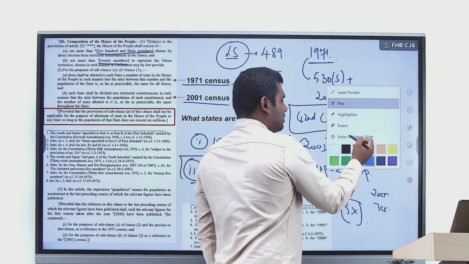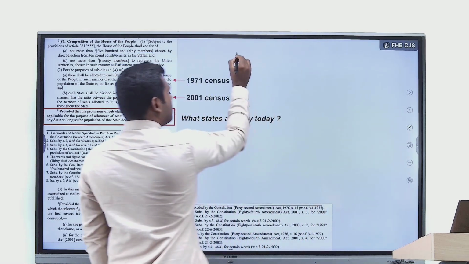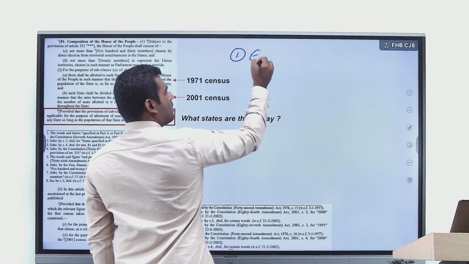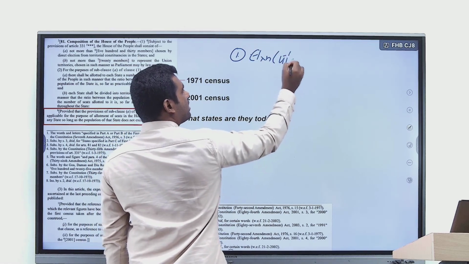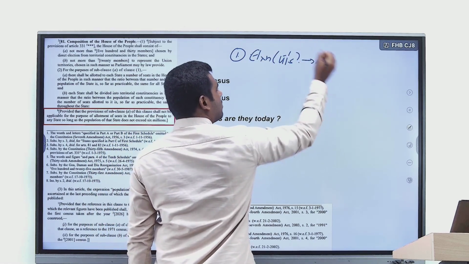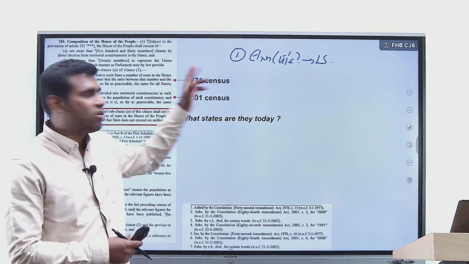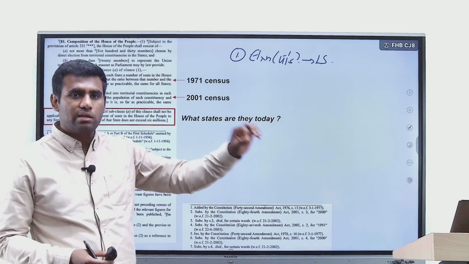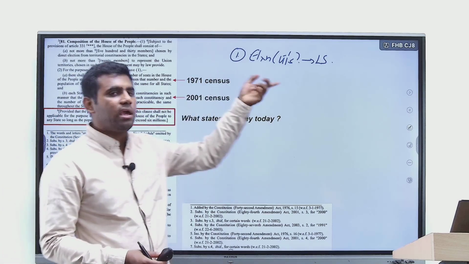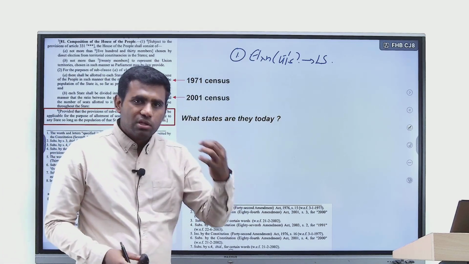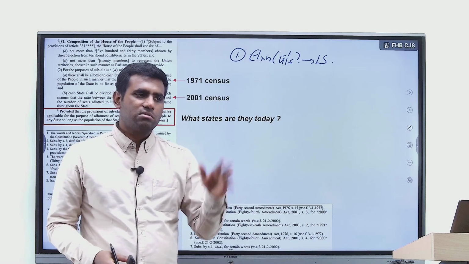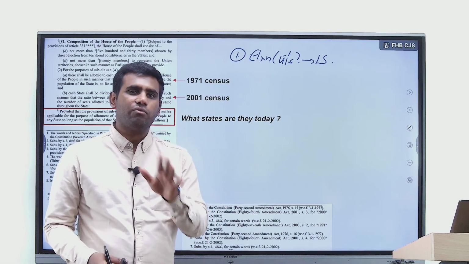So that would be the first nuance. So the first nuance is election from union territories to Lok Sabha. Right? Unlike the states where the constitution itself mandates that it has to be direct election, when it comes to UTs, it could be any way. So we have an act for that purpose, which is Union Territories House of People Direct Elections Act of 1965.